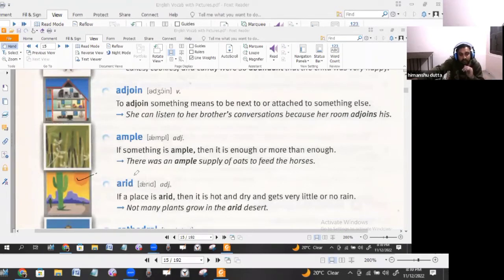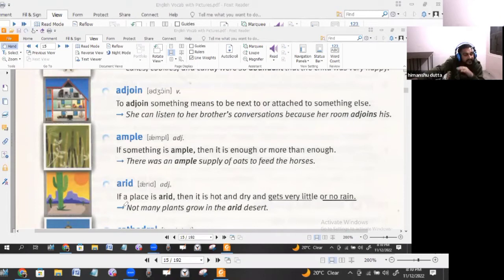The sun's heat is also being shown there, just to give you an example of how hot it is when it is an arid place. Usually the words are given simply with the meaning, but here they are telling us about the way we can actually use it. We can use arid basically for a place. If a place is arid, then it is hot and dry and gets very little or no rain.